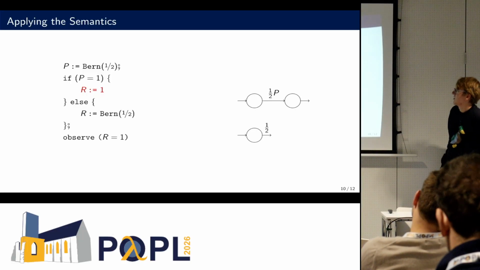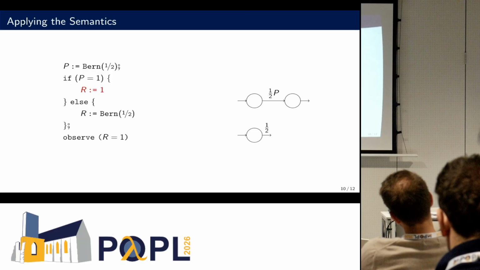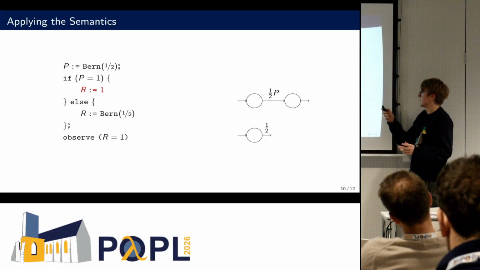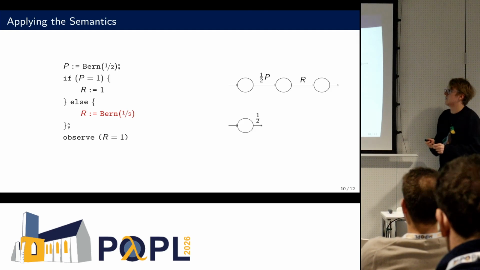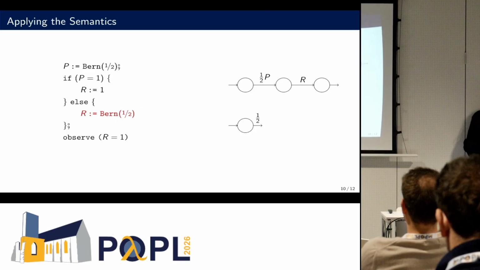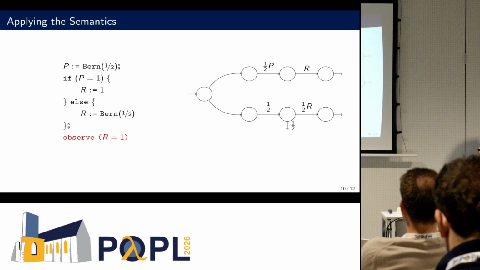So for this case, we set r to 1. Remember, since our multi-counter system, we just add another r transition here to the end. So we set r to 1. And then we're done with this case. And for the second case, we have already seen how the Bernoulli distribution automaton looks like. So we also just append it to the end. Now we connect it to one automaton again. We are done with this if statement.